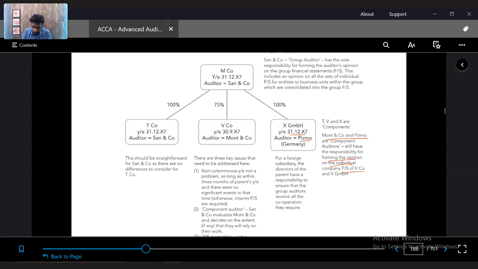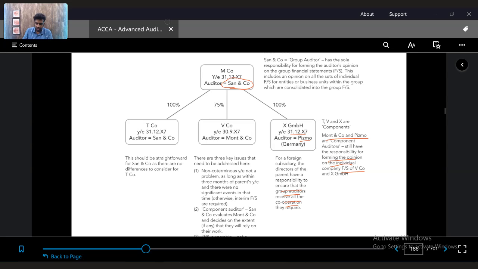And there will be foreign currency translation adjustment, so that could also be a bit of a problem, and cooperation of the Pismo company by the SAN company as an auditor will be a problem. So if you look here, without going through identifying certain additional inherent risk or control risk with respect to the scenario of the group, we can easily identify the risk which we might face during the audit, which is having a component auditor itself is a part of a risk.